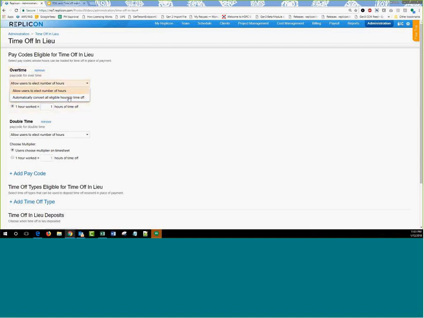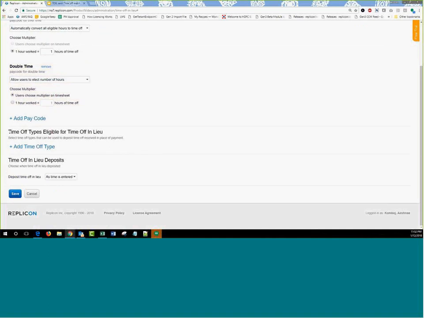With the second option on this drop down, called automatically convert all the eligible hours to time off, irrespective of how many overtime hours you have, you don't get paid for any overtime hours. All your overtime hours get converted into TOIL. When I choose this, of course, my first one goes grayed out because now I can't choose how many hours I want to convert into TOIL. I will only have an option to configure the multiplier. So when you're automatically converting the total number of hours into TOIL, how many hours should be deposited into the time off accrual is something that you can decide as an administrator. So that's all that you can do with regards to the pay code eligibility.